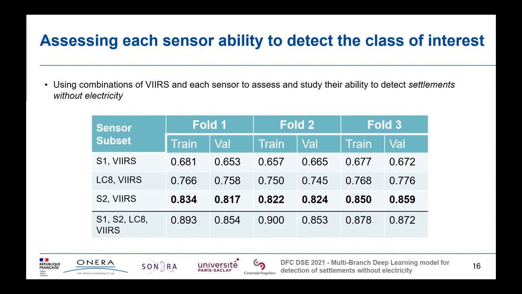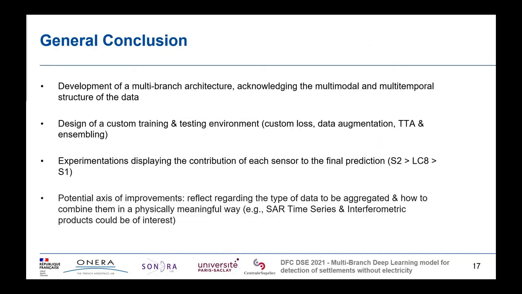So in this contest, we developed a multi-branch architecture that acknowledges the multimodal and multi-temporal structure of the data. We also designed a custom training and testing environment with a custom loss, data augmentation, test time augmentation, and ensembling. We studied the contribution of each sensor to the final prediction, showing the capacity of the day-night band to retrieve electrification information somewhat accurately. We also showed the apparent superiority of Sentinel-2 over the other 2 sensors when detecting the class of interest.